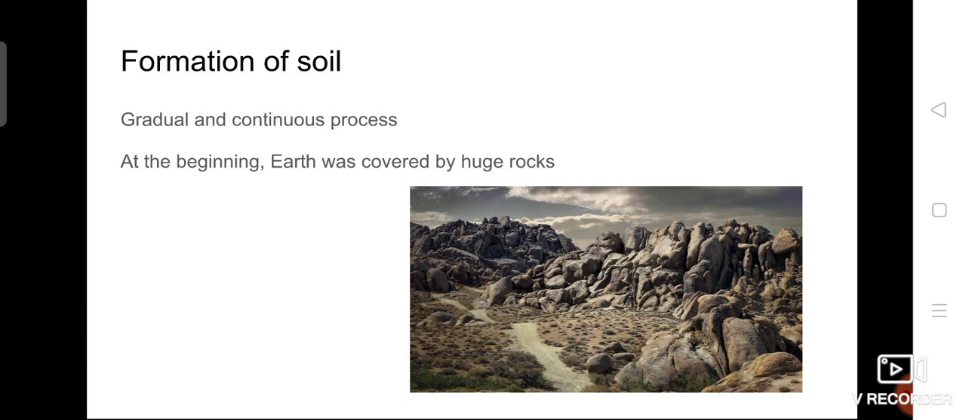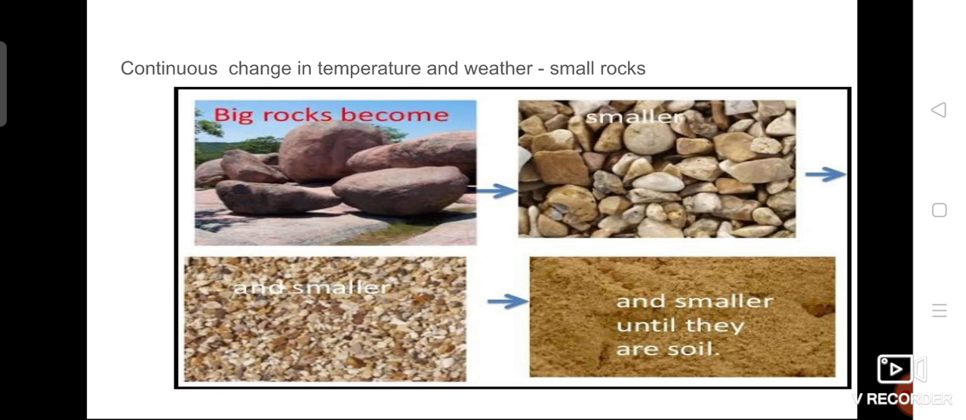Okay. At the beginning, the earth was covered by huge rocks. When the earth was first formed, no soil particles were there. It was fully made of rocks. What rocks? Huge rocks. Huge means what? Big, big rocks. Can you see the picture? The picture given is full of rocks. Later, due to the continuous change in temperature and weather, small rocks were formed.